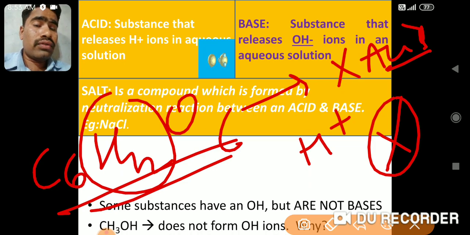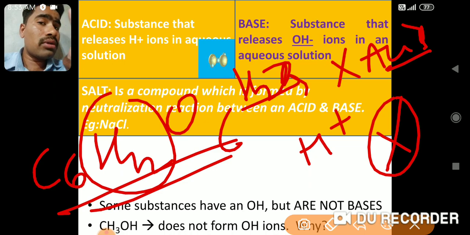What is the definition? If you remember, acids are substances which produce H plus ions in aqueous solution. Glucose has hydrogen, but glucose में H डालने के बाद H plus produce हुआ क्या? नहीं. H plus ion is not produced, which means it is not an acid. It is a neutral chemical compound, but not an acid, just as CH3OH is not a base.